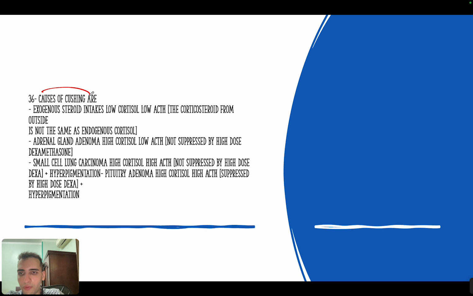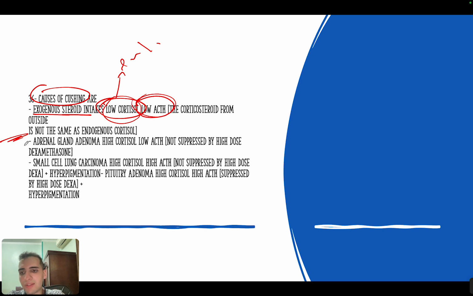So the causes of Cushing syndrome can be exogenous steroid intake. Now, when you take steroid or cortisol exogenously, you will have low cortisol in the body and low ACTH, because the corticosteroids that you are taking from outside are different from the corticosteroids you are making inside, okay? So the cortisol itself, which is the endogenous hormone, will be low. ACTH will also be low, okay?